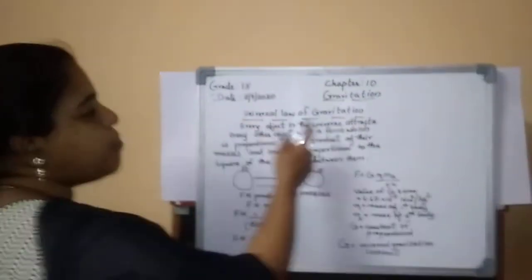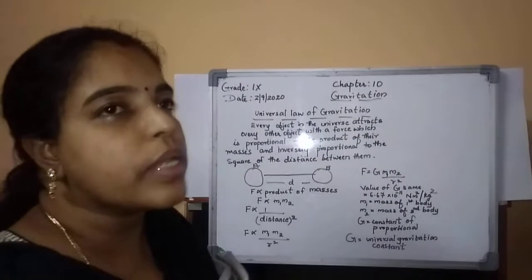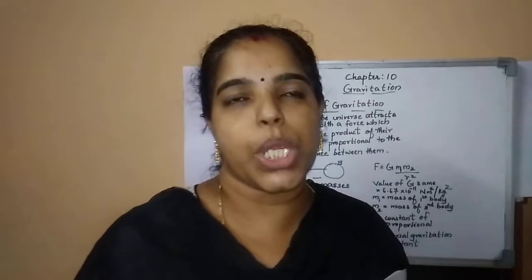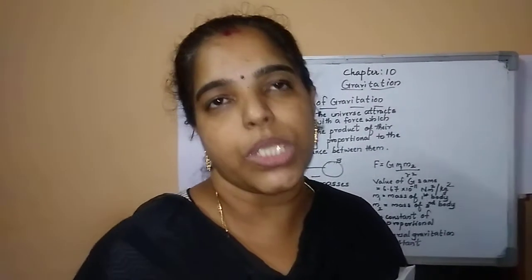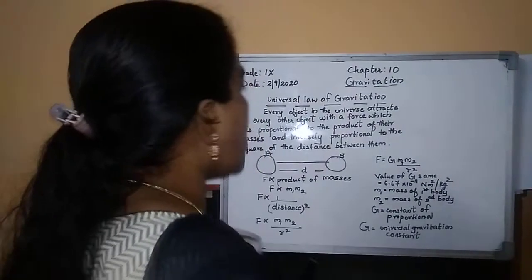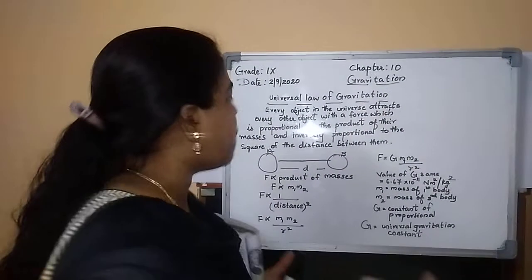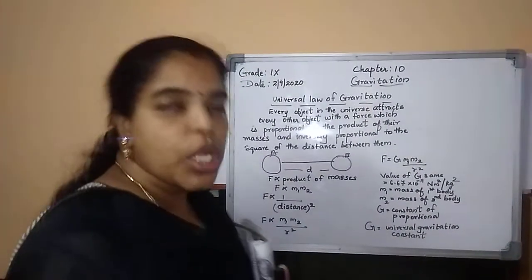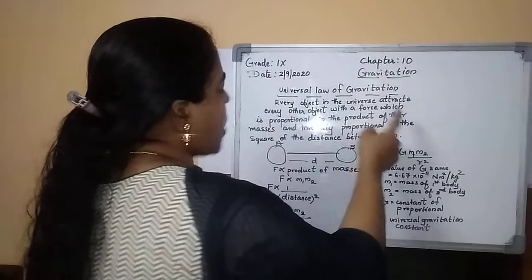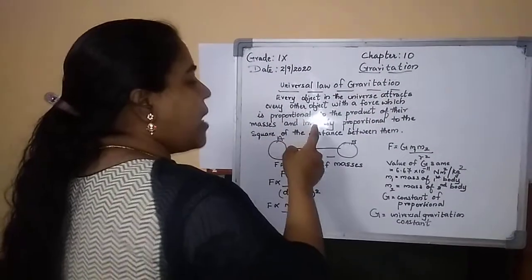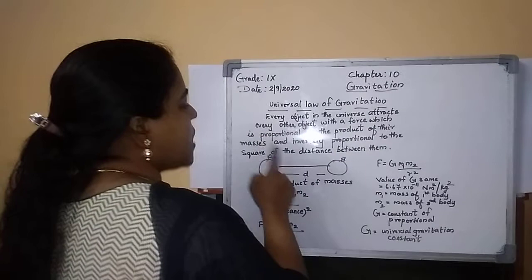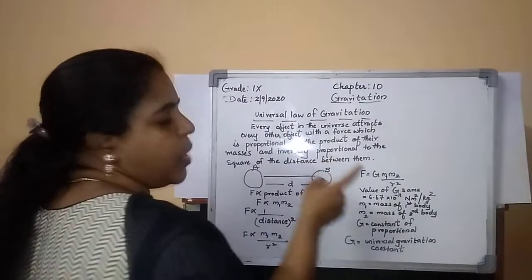So what is Newton's universal law of gravitation? The universal law of gravitation states that every object in the universe attracts every other object with a force which is proportional to the product of their masses and inversely proportional to the square of the distance between them.